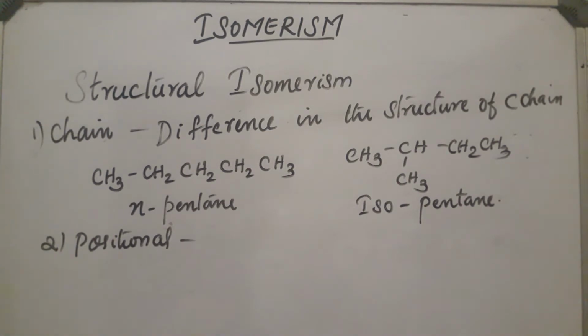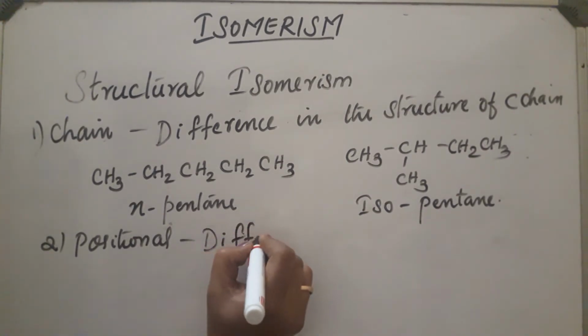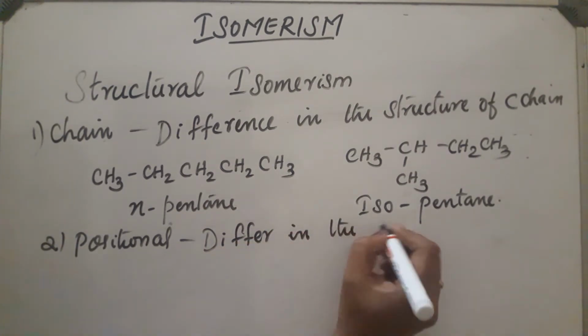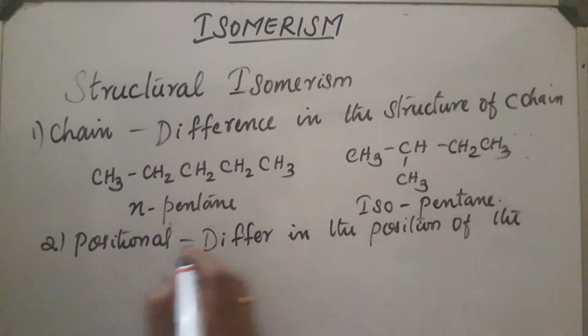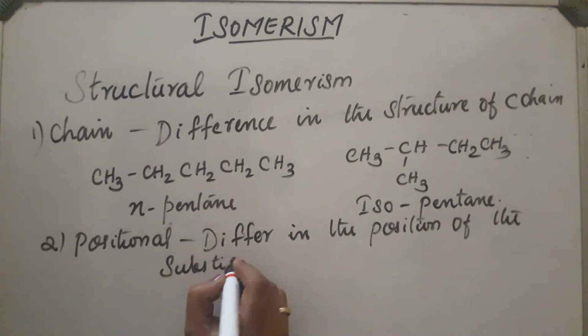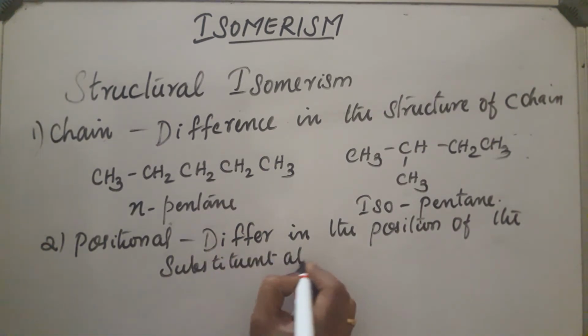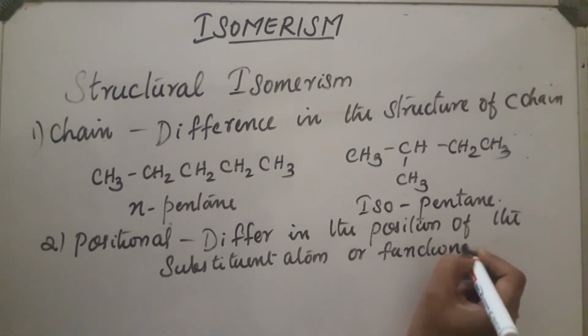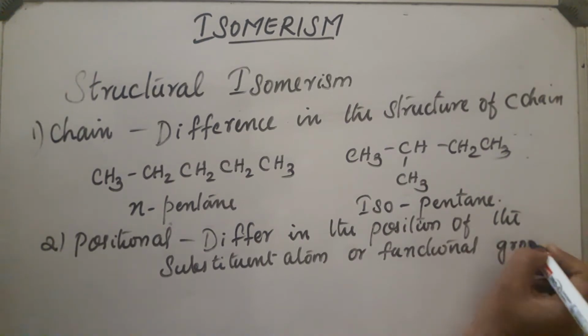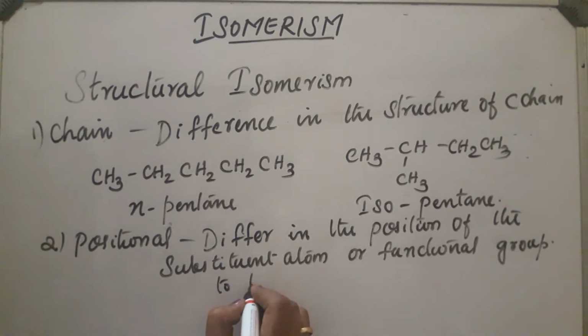In this case, the compounds have the same molecular formula but they differ due to the change in the position of the substituent atom or functional group attached to the carbon chain.